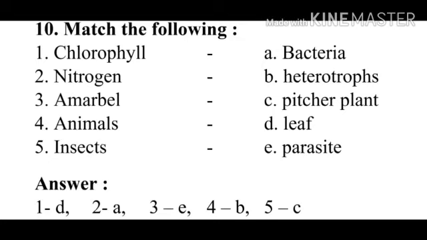The answers are: 1. Chlorophyll, and the correct answer is option D. Leaf. Second one, nitrogen. The correct match is option A. Bacteria. Third, amarbel. The correct option is option E. Parasite. Fourth one, animals. The correct option is option B. Heterotrophs. Fifth one, insects, and the correct option is option C. Pitcher plant.